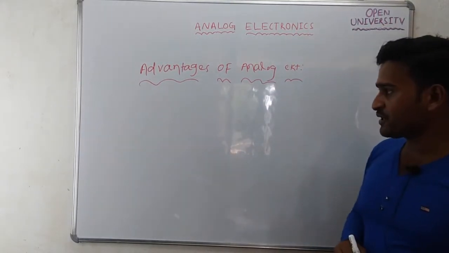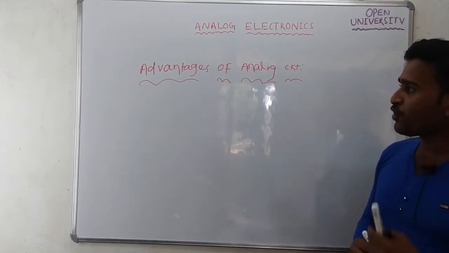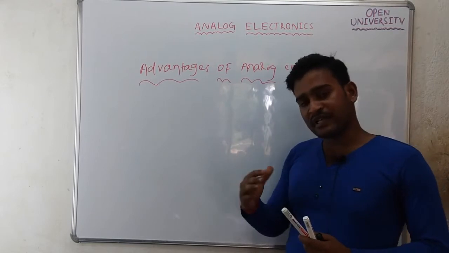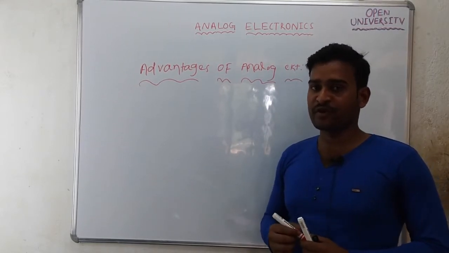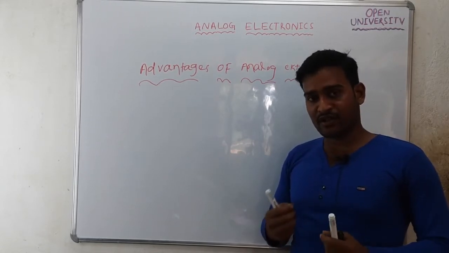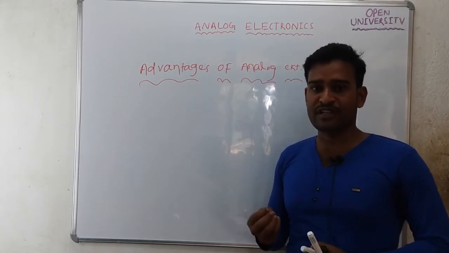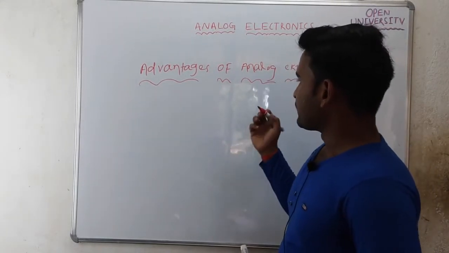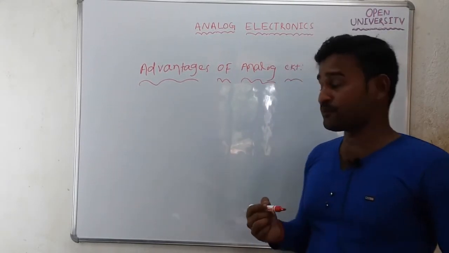While you convert from analog to digital and digital to analog, some quantization error will be there, due to which the accuracy of the signal will be lost. Whatever signal you receive will not be the same as the original signal. So this is the disadvantage of digital processing.